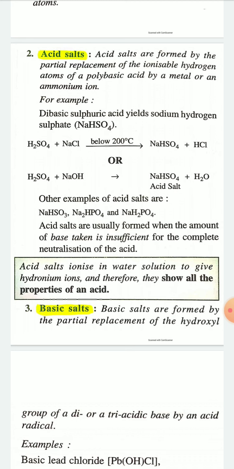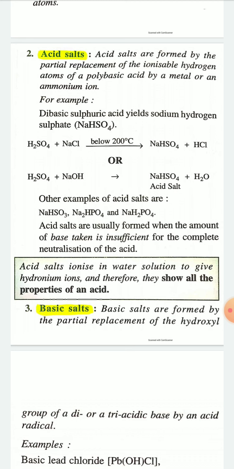So when the hydrogen atoms of a polybasic acid are replaced partially, then you will get acidic salt. You will get a salt which is acidic in nature, because this salt now contains one more hydrogen atom.